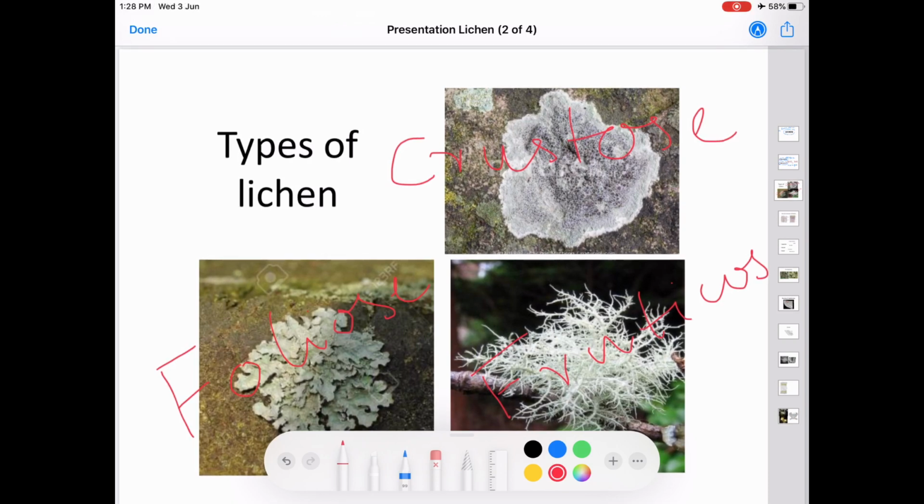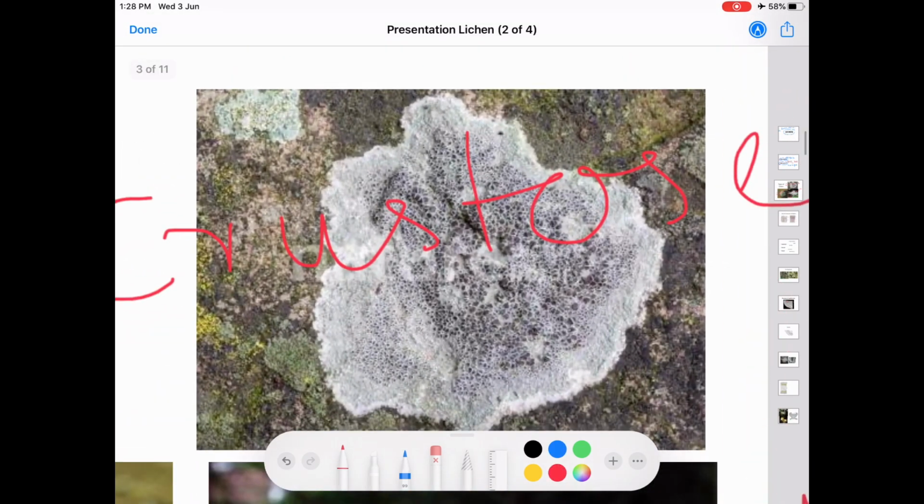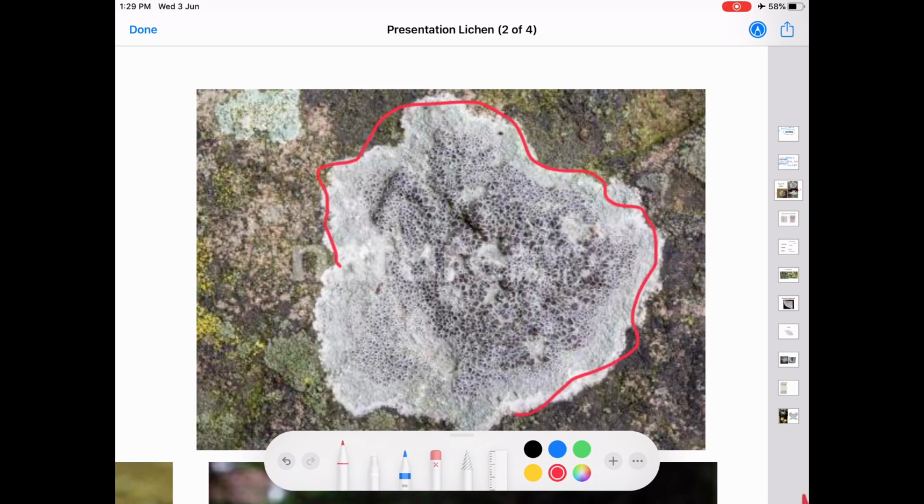Among these, the first one, crustose lichen. The crustose lichen has an inconspicuous thallus which is flat and appears as a thin layer on the substratum such as bark, stone, etc. You might have noticed this type of green patches on rock or stone, and it may belong to the crustose lichen. This white colored portion belongs to the crustose lichen and this is the substratum.